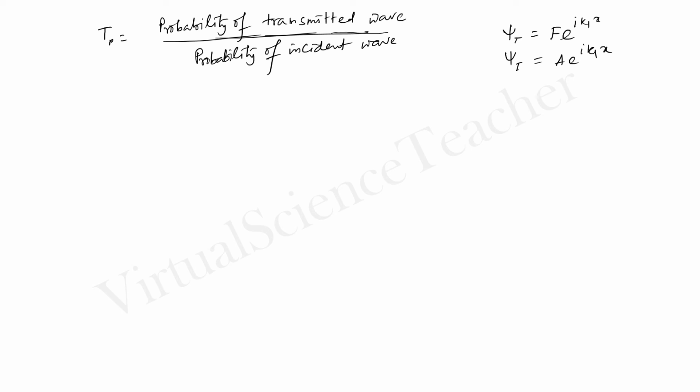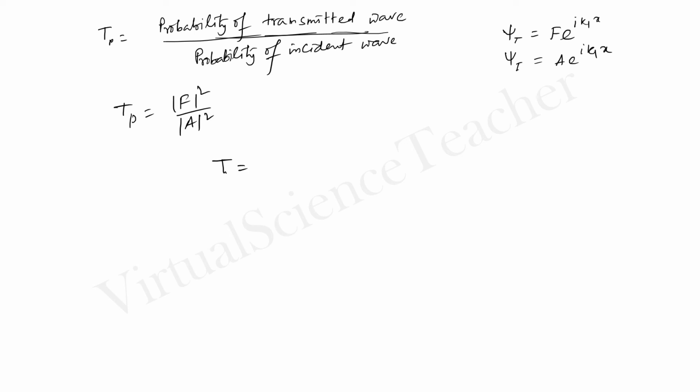So in a similar fashion, we can write Tp equals f square by a square. Now we can easily find this ratio because a can be written in terms of c and d, and c, a and d can also be replaced by f.